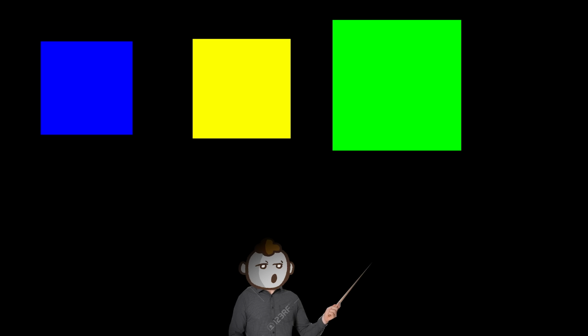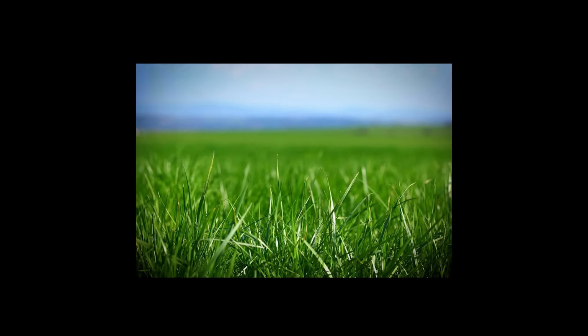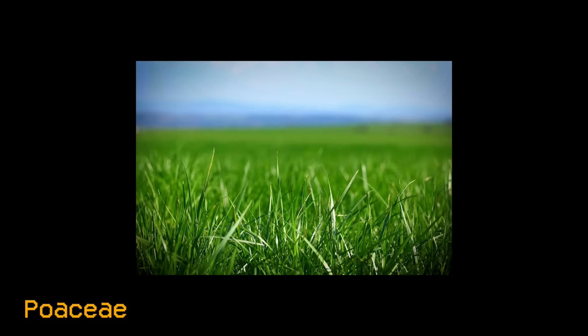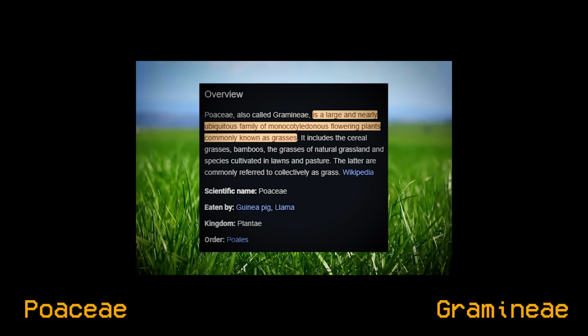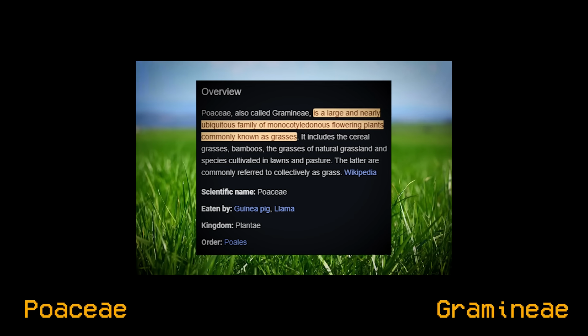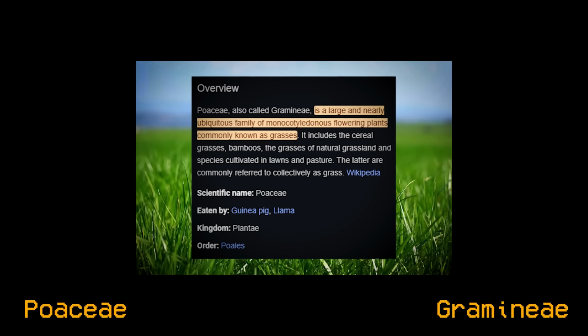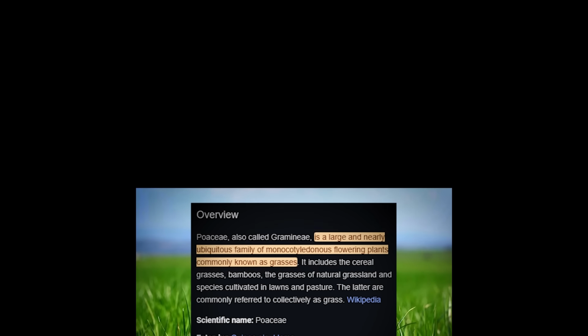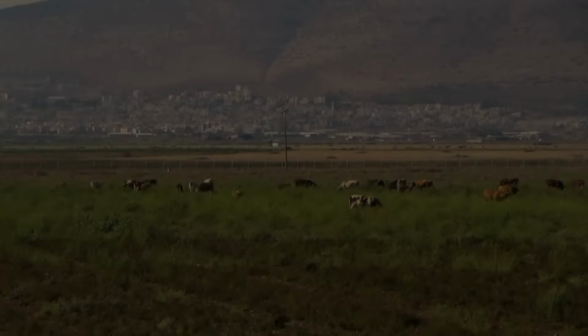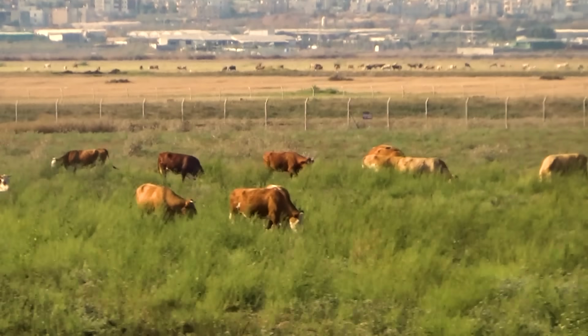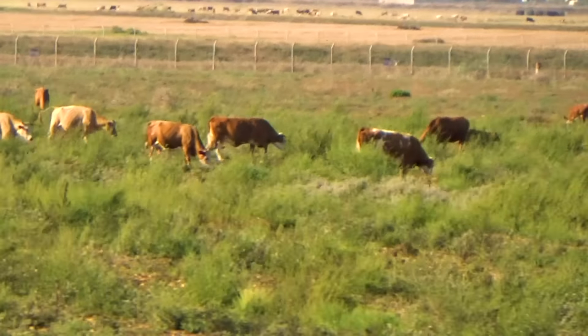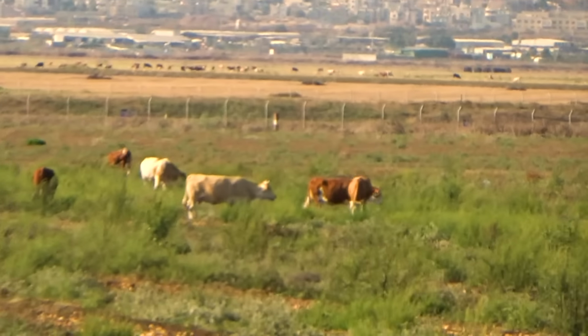When you mix the two primary colors blue and yellow, they make the color green, the color of one of the most common botanical life forms on Earth, known as Poaceae, also known as Gramineae, which is, quote, a large and nearly ubiquitous family of monocotyledonous flowering plants commonly known as grasses. Any area mostly inhabited by plant life is bound to have some grass, and so the easiest and most efficient way to encounter this beautiful plant is to exit your place of dwelling and search for it, as they typically don't live indoors.